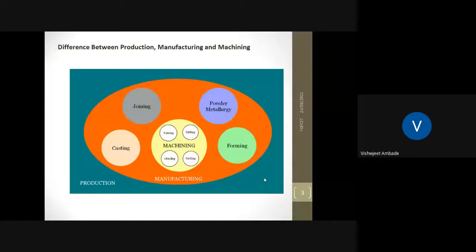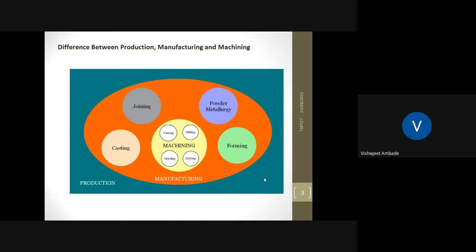In the figure, production is the combination of all the processes, which include manufacturing, that is casting, joining, powder metallurgy, and forming. And machining involves four processes, that is turning, milling, drilling, and grinding. So the combination of all these manufacturing as well as machining processes makes the whole production process.